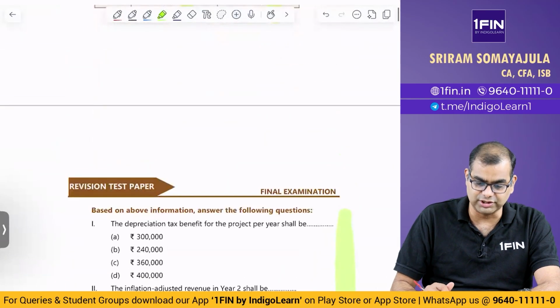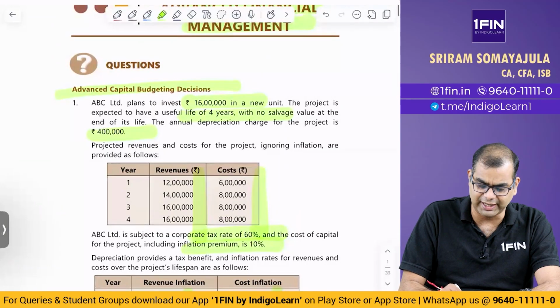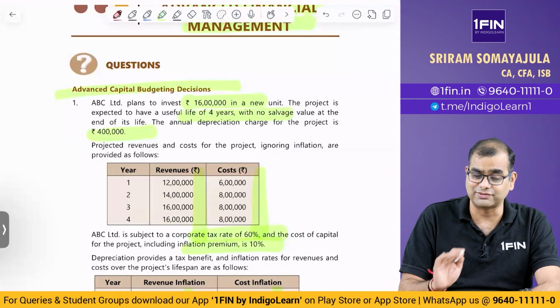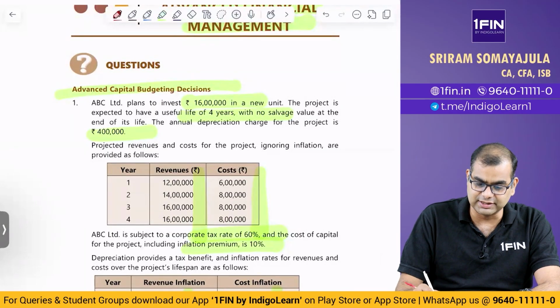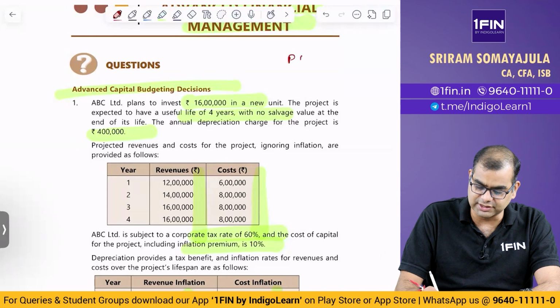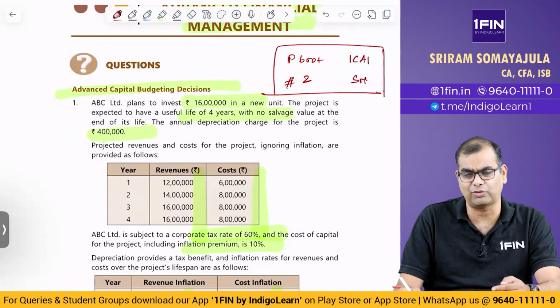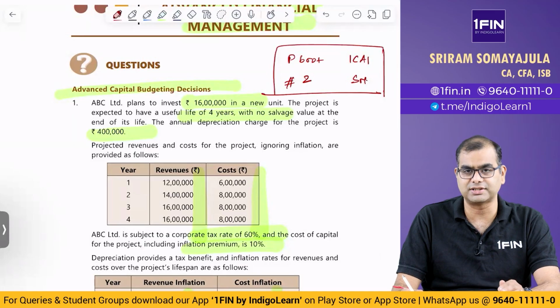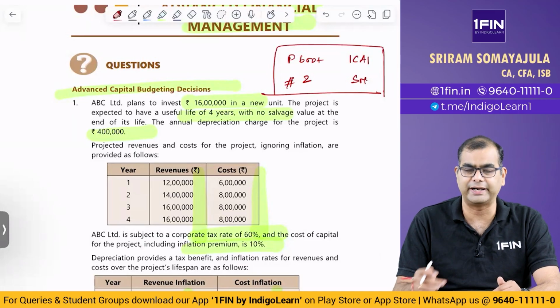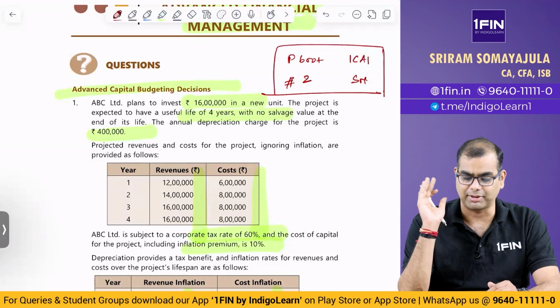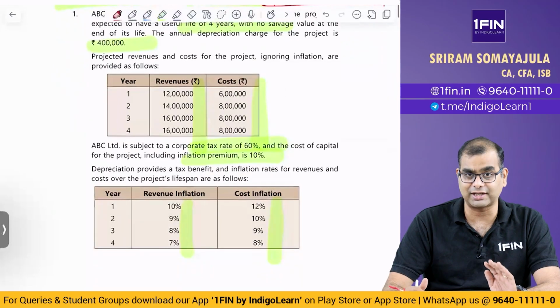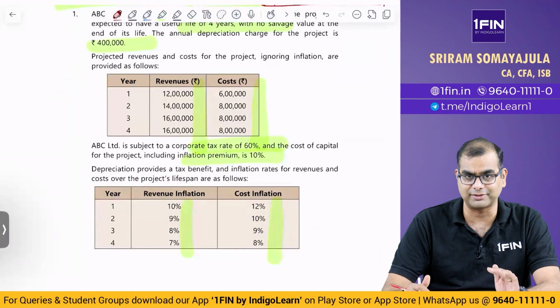Now, this question is straight from the study material and what we have solved in class also, which is why I'm not actually going to solve it. This is P600 plus, question number 2, and ICAI SM. This is very clearly there in our material and what I've solved in classes, as well as what is there in the ICAI study material. So there is nothing great or new that has come up. So I'm not going to spend time on this. There are questions on which I'm going to spend time.